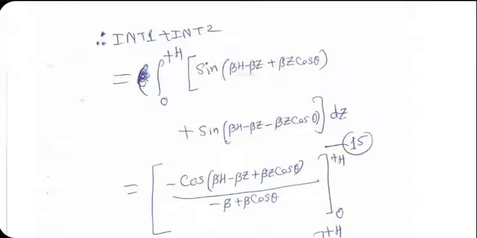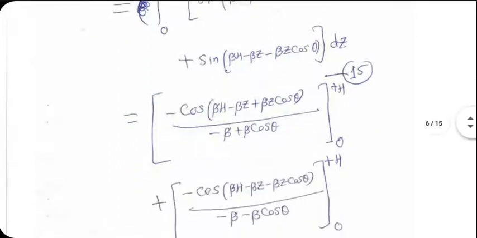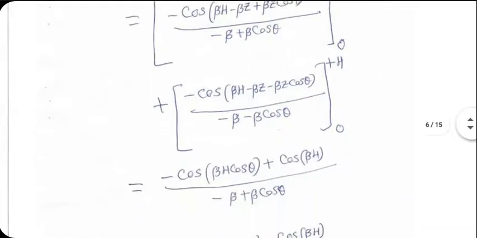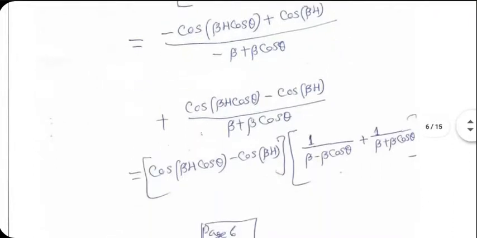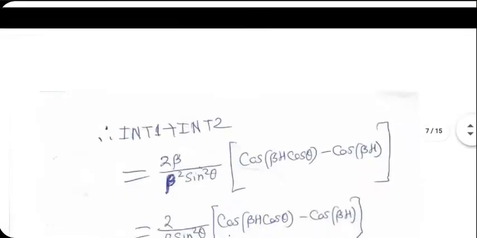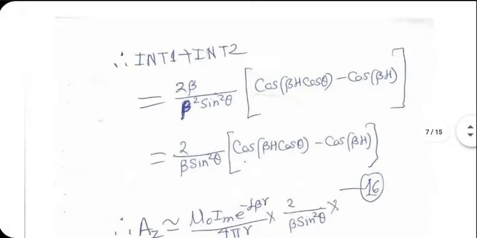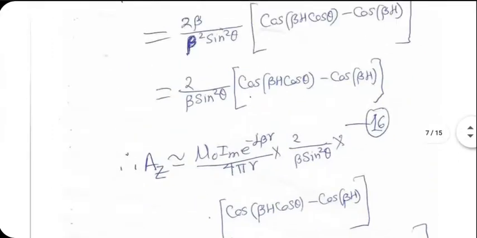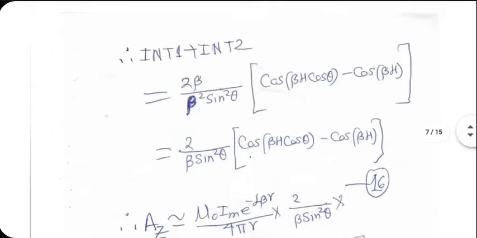But the integral of sine something is easy enough. So I've done that here, and then I have substituted the upper limit and lower limit. A lot of simplifications are necessary here. Integral 1 plus integral 2 turns out to be finally given by this formula. I'll go through it again in the next lecture.